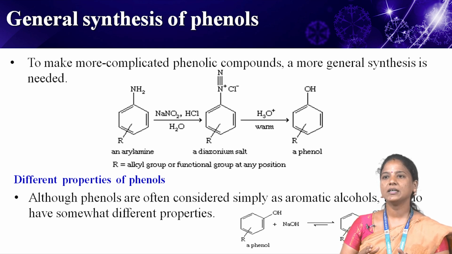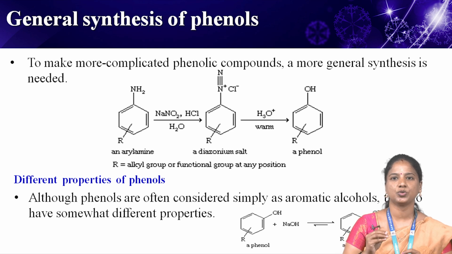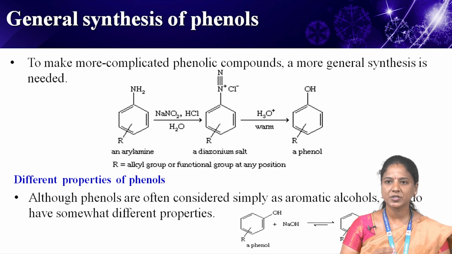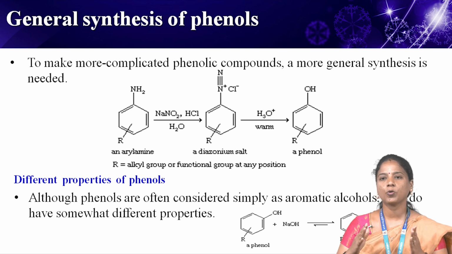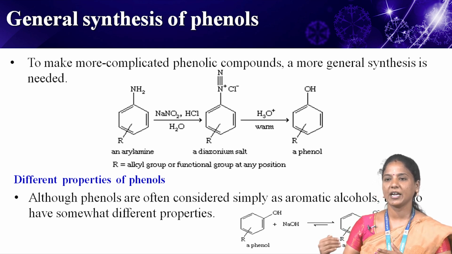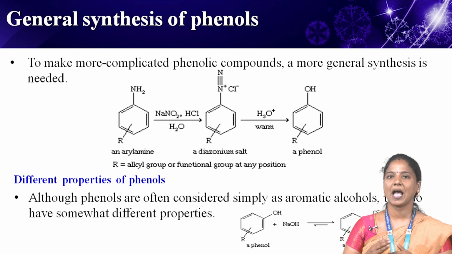A milder, more general reaction is the diazotization of an arylamine, a derivative of aniline, with the formula C6H5NH2, to give a diazonium salt, which hydrolyzes to a phenol. Most functional groups can survive this technique as long as they are stable in the presence of dilute acid.